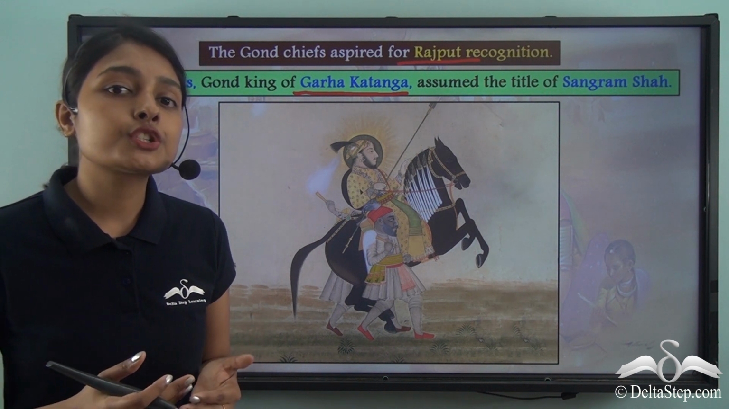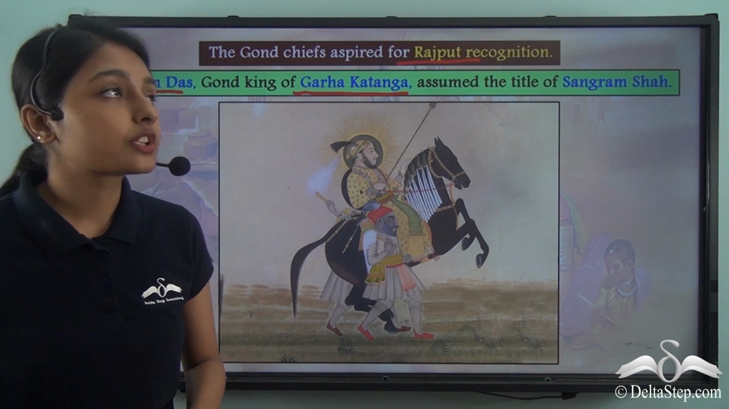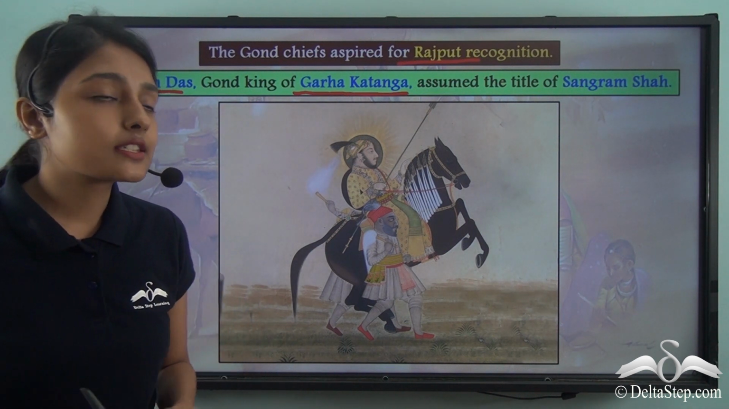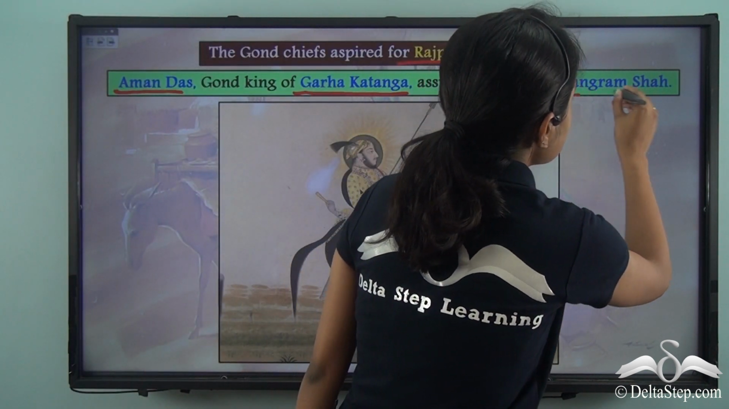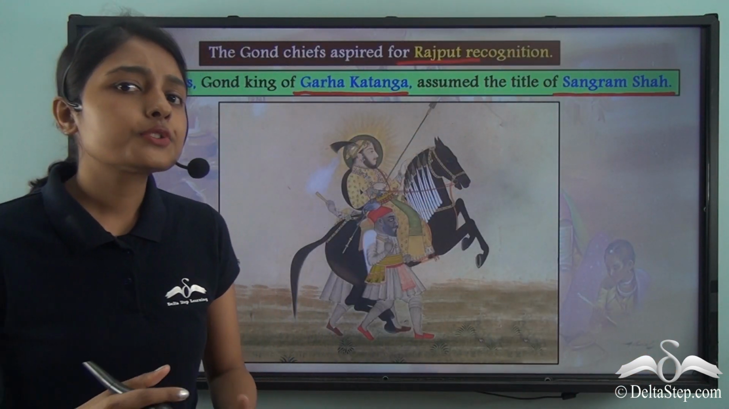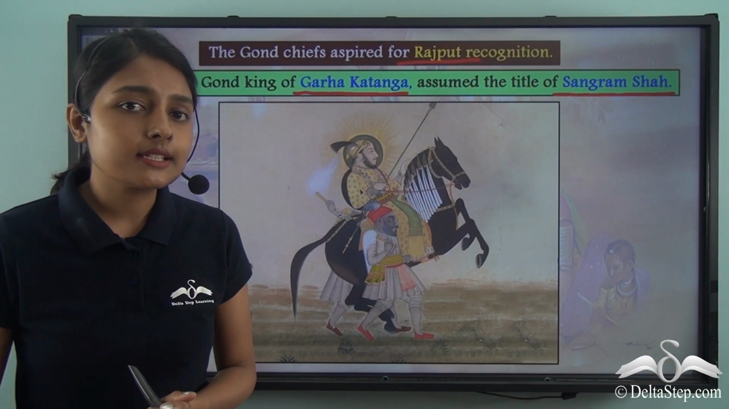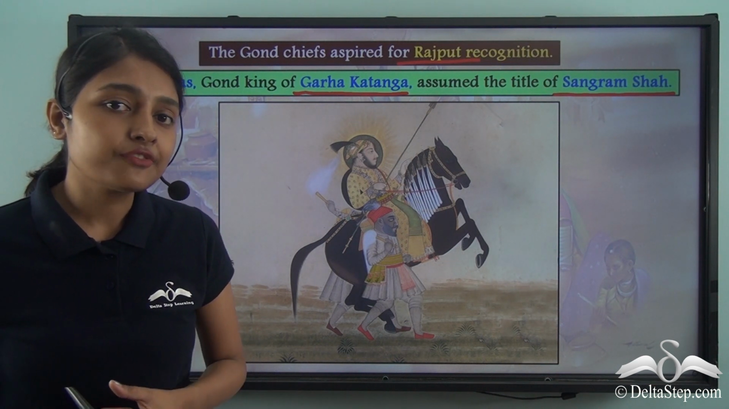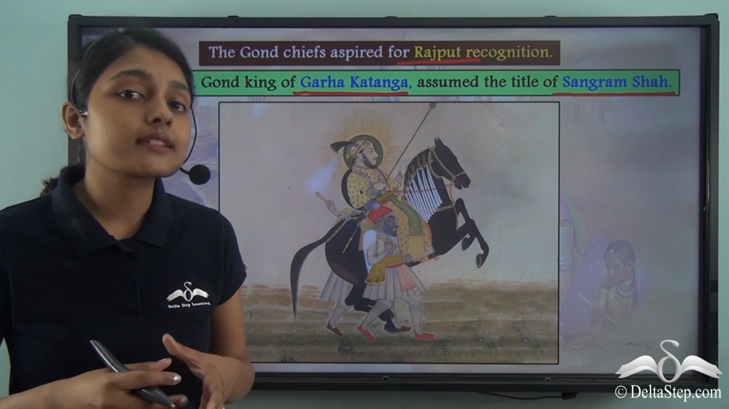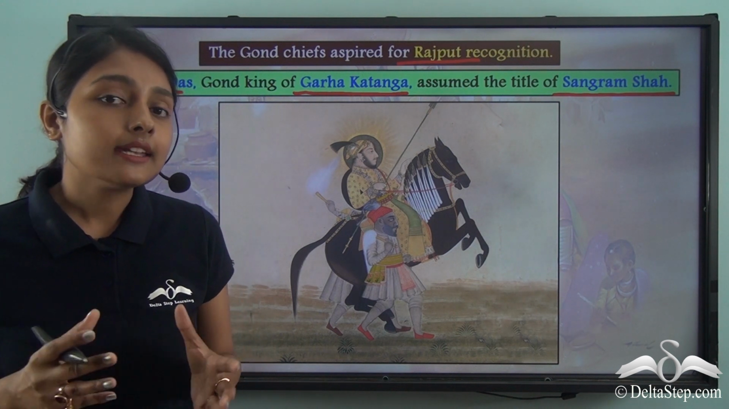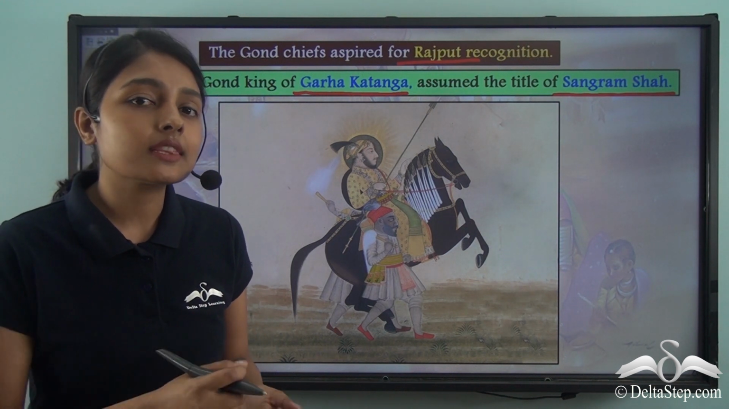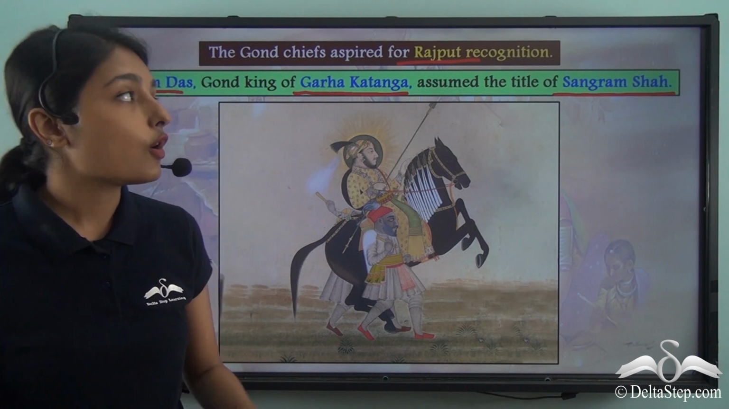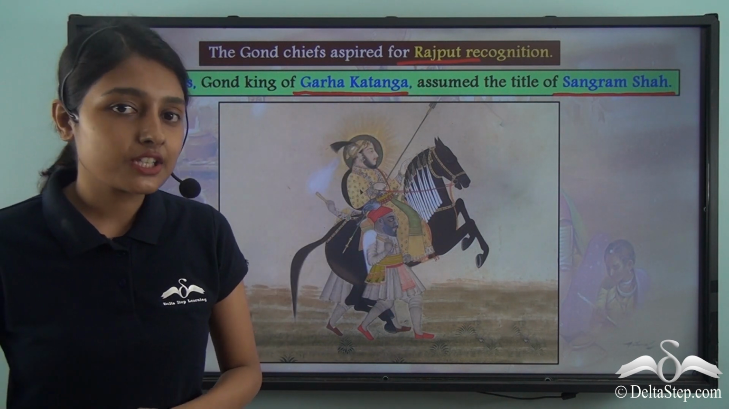Now he wanted to gain power and recognition like the Rajputs, and soon after he assumed the title of Sangram Shah. Can you tell me why he assumed this title? This is because by assuming a new title for himself, Amandas wanted to reassert his authority. And now let us find out what Amandas did to further move ahead in his plan of gaining Rajput recognition.